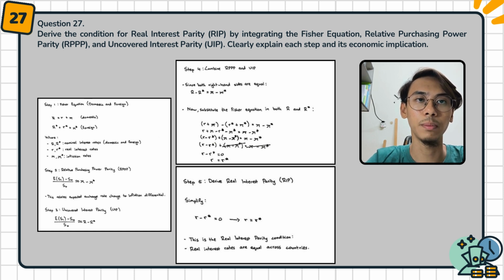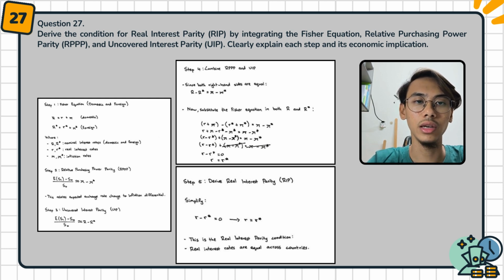r star plus pi star, which means foreign, where R and R star are the nominal interest rates for domestic and foreign, and small r and small r star are the real interest rates for domestic and foreign also. Next, pi and pi star are the inflation rates, domestic and foreign. Step 2, relative purchasing power parity. We use the formula E[S1 minus S0] divided by S0, which equals pi minus pi star. This relates the expected exchange rate change to the inflation differential.